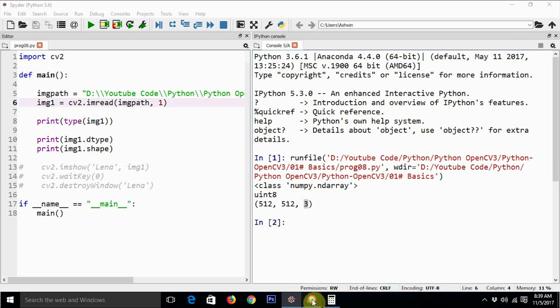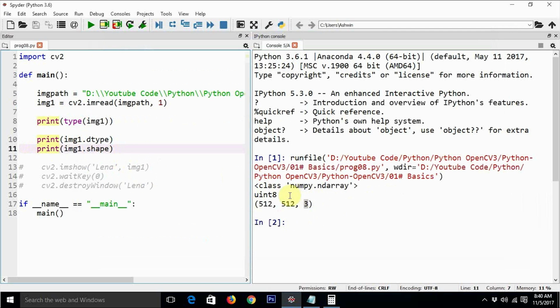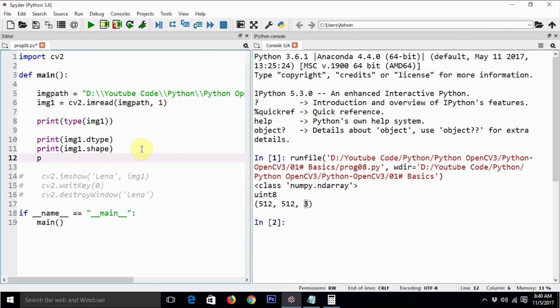We have already seen that there are 3 channels. The 3 channels are ordered as blue, green, and red. Usually the channels are arranged as red, green, and blue, but whenever it comes to OpenCV, they are arranged as blue, green, and red. So now next, let's see the number of dimensions an image has.